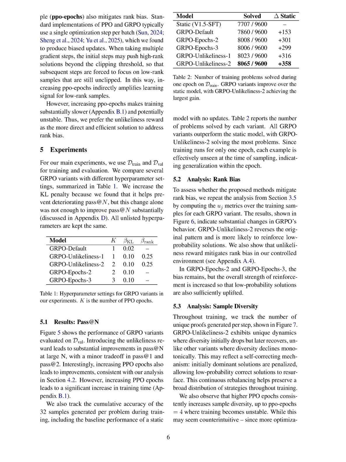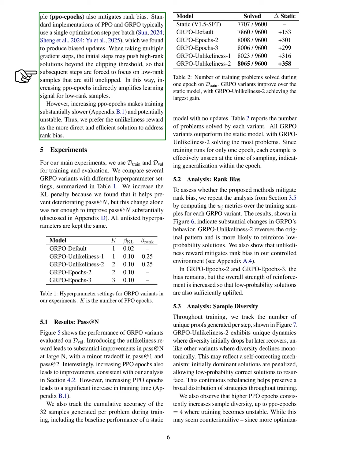Section Summary. In this section, we analyze the limitations of GRPO in uplifting low-probability correct solutions, finding that it tends to reinforce high-probability solutions instead, a phenomenon we term rank bias. To address this, we propose an unlikeliness reward that penalizes high-probability solutions, thereby encouraging the optimization of rarer, low-probability samples, and we also discuss how increasing optimization steps can help mitigate this bias.